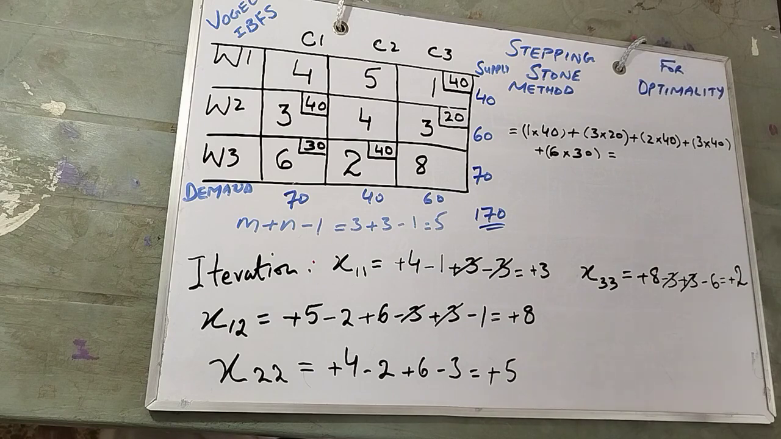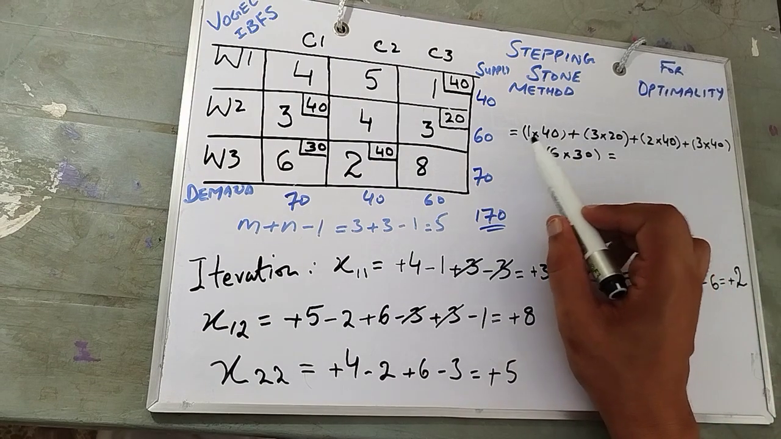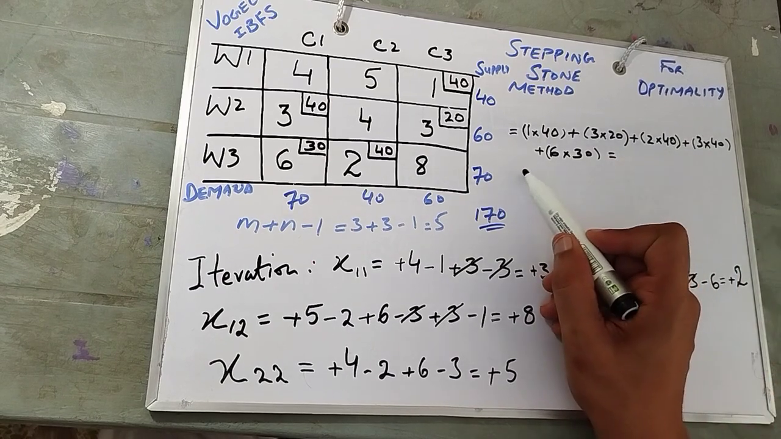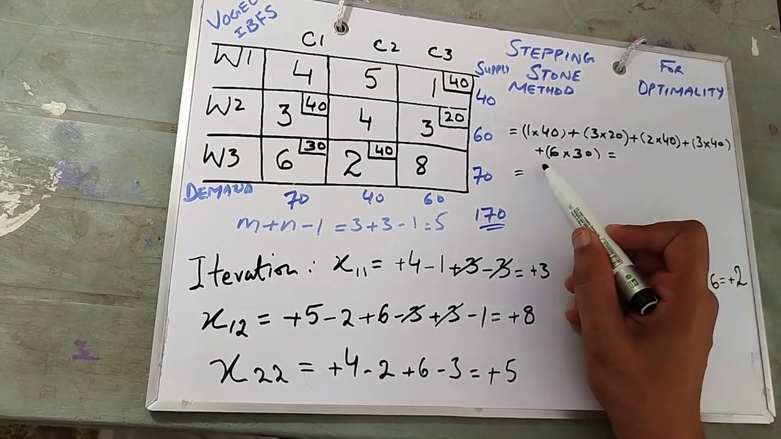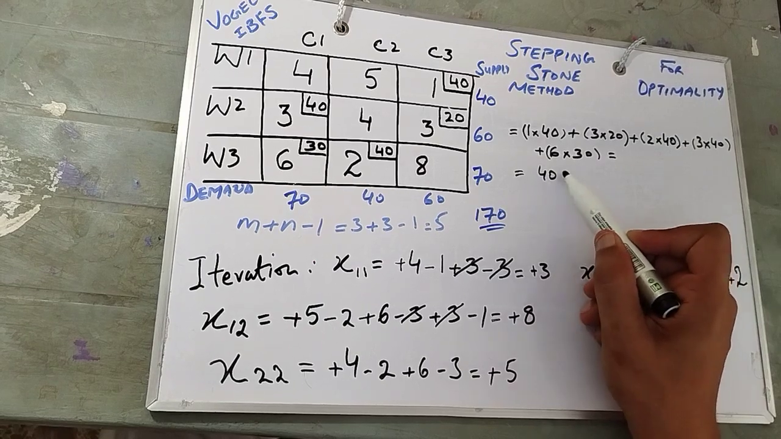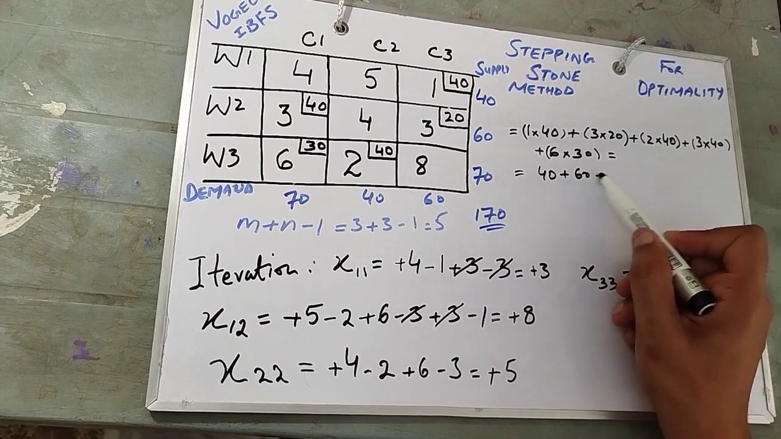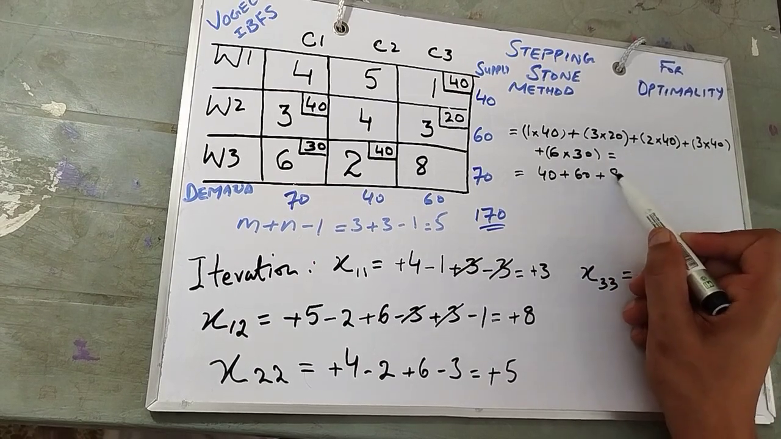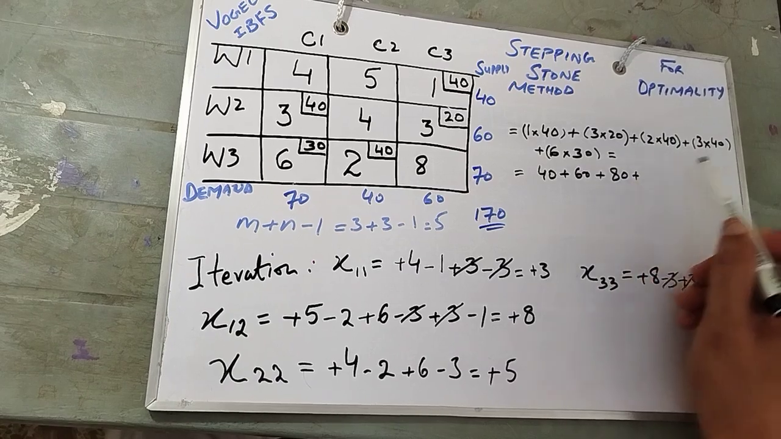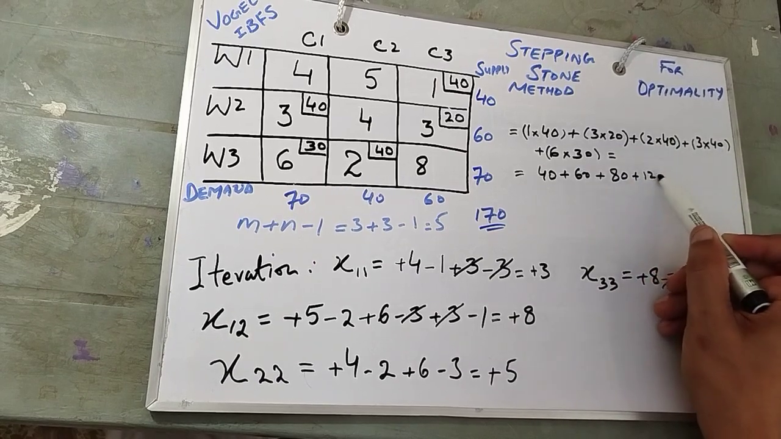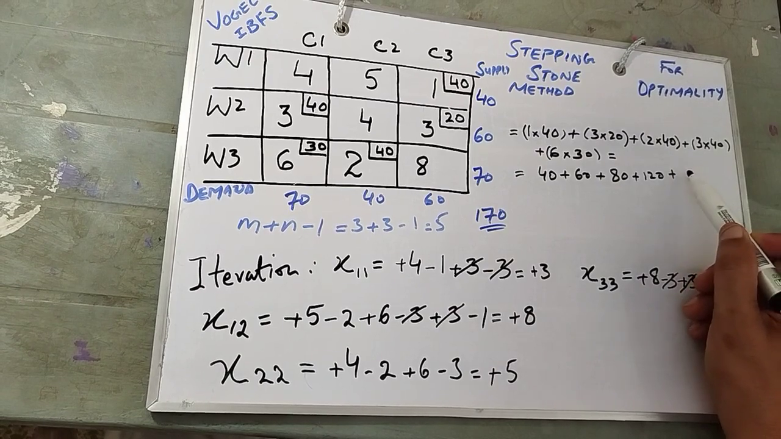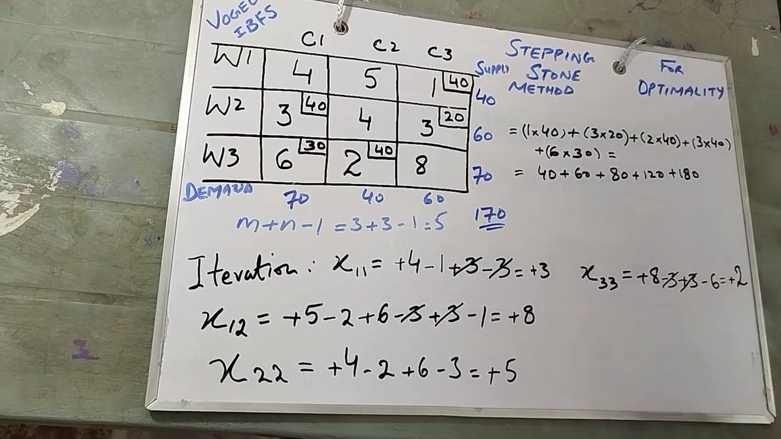Now you just do the simple calculation. Okay. It's very simple. 40 plus 3 into 20, that is 60, plus 40, plus 80, plus 120, plus 180.